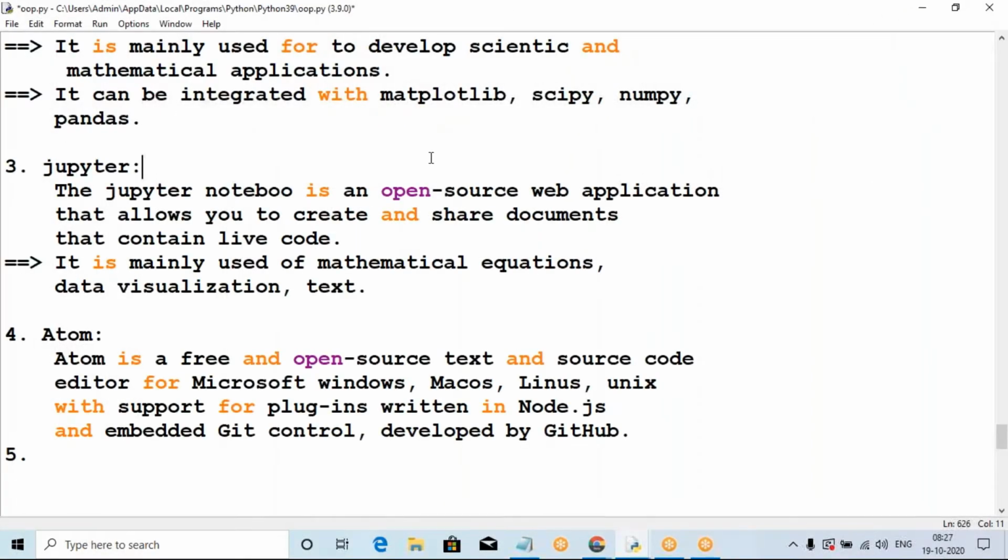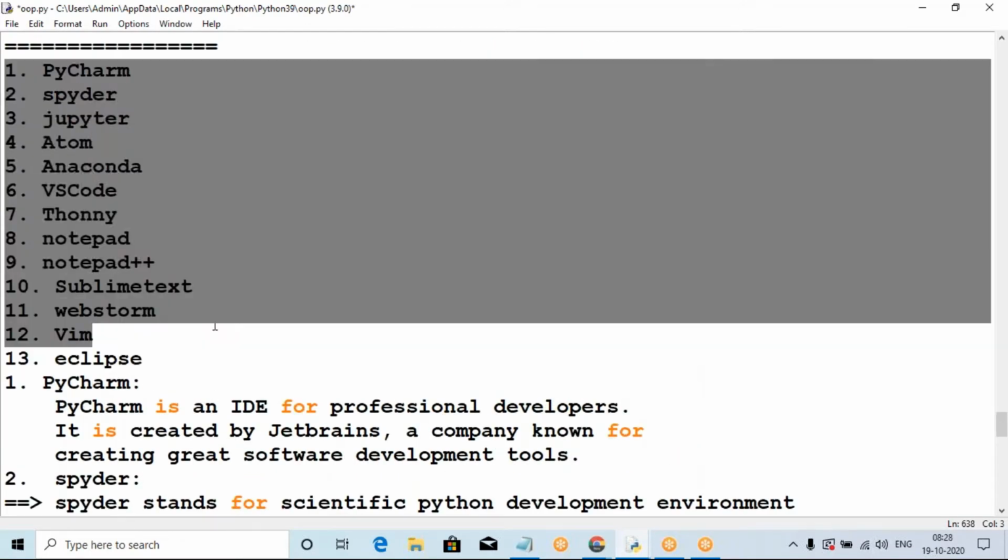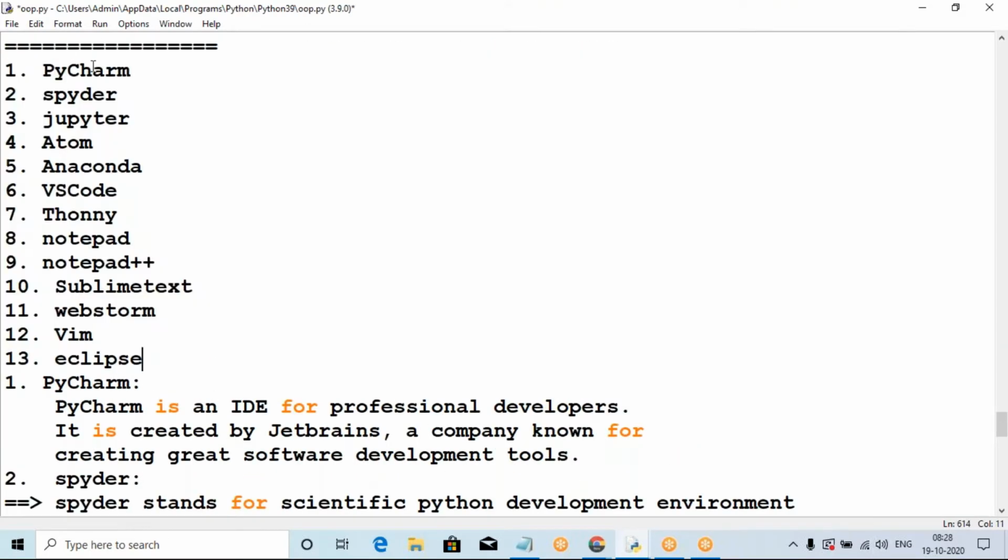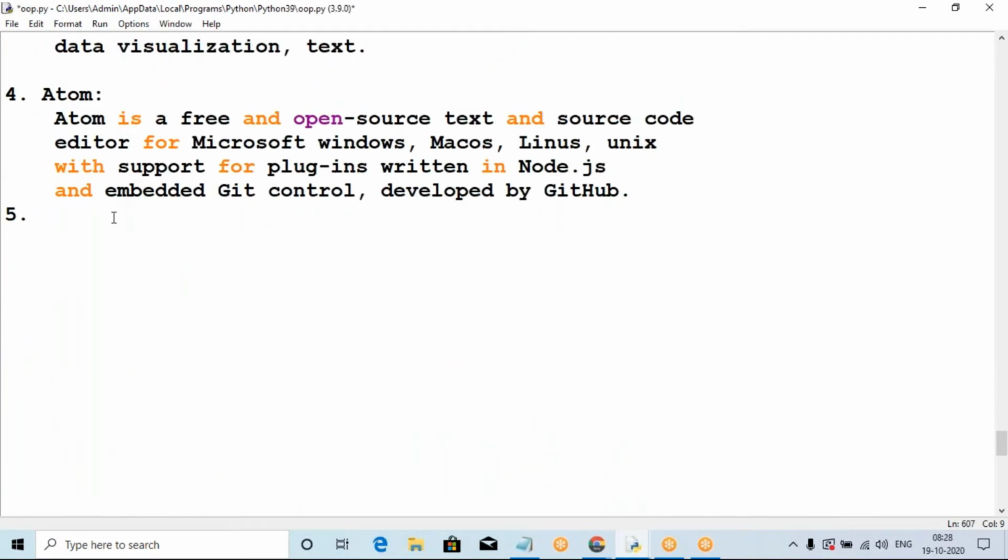But after Python, we are using HTML, CSS, JavaScript code, Angular code, Flask code, Django code. Okay, you can use any one editor, not all. You can use any one editor, but PyCharm is best. For large applications, artificial intelligence, machine learning, data science applications, use Spyder or Notebook. So this is also for Atom. Atom is mainly used to develop, developed by the GitHub company.